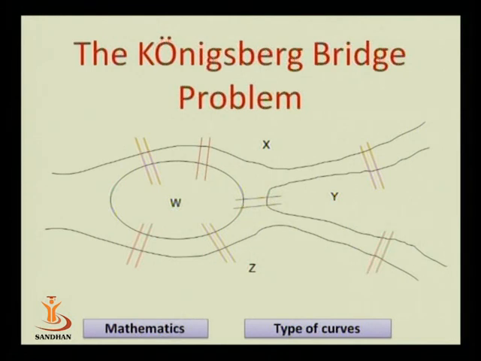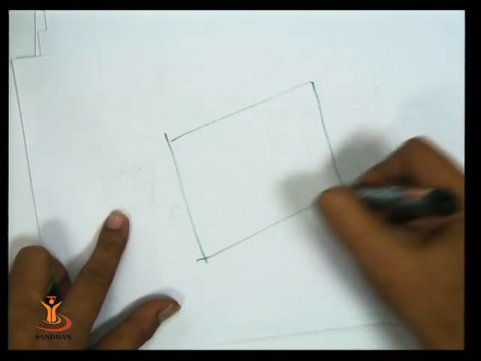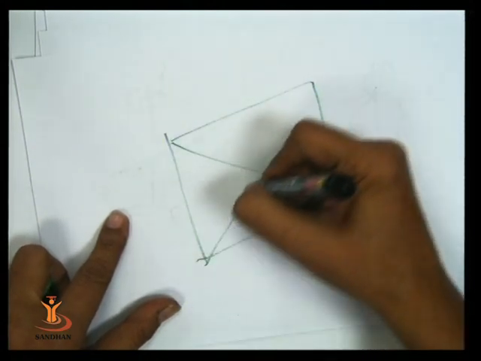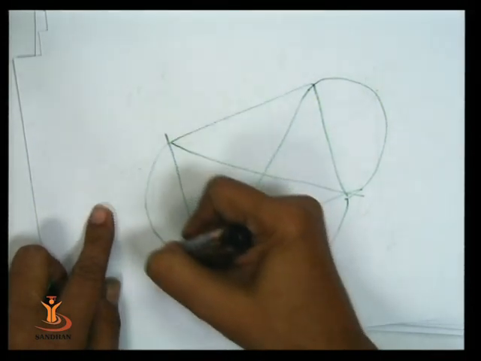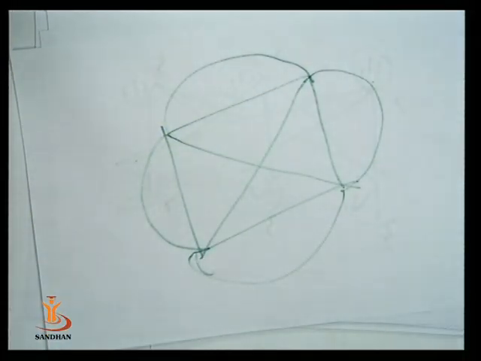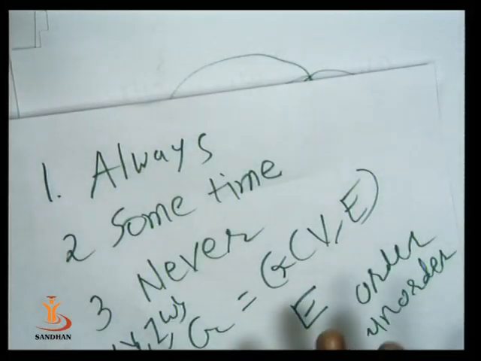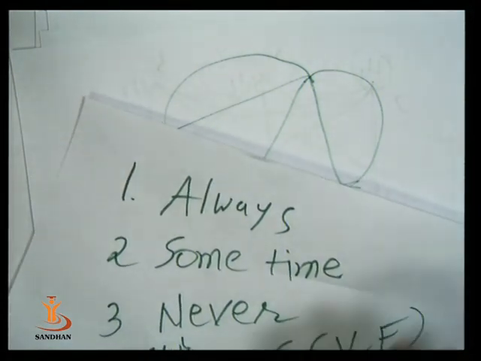Now we see one more exercise. Find which type of curve this is: always traversable, sometime traversable or never traversable.